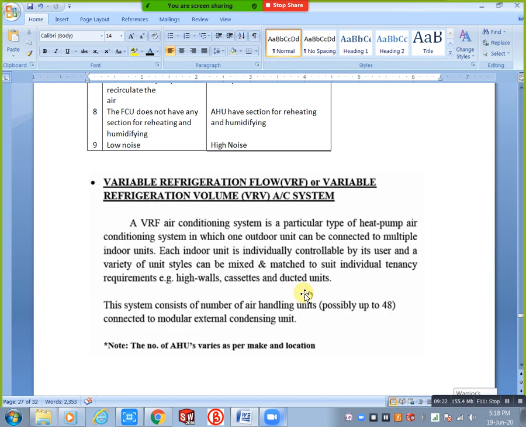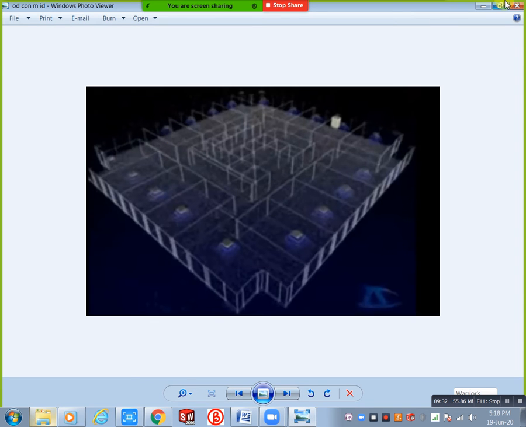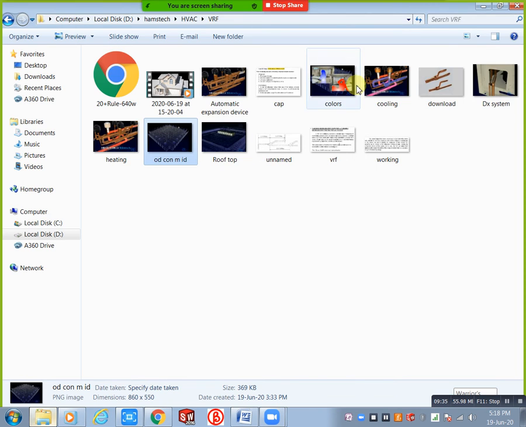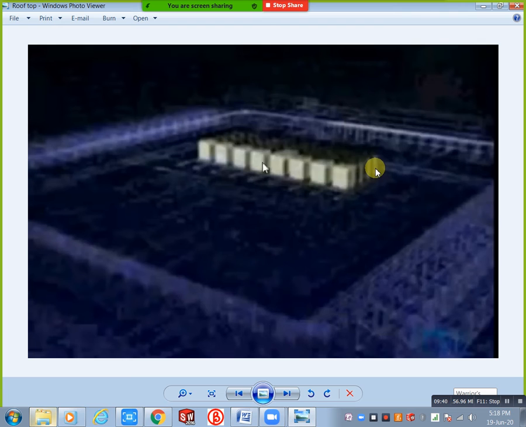Now I will show one simple image. Just you can see this one. This is a rooftop actually. Here we have a number of outdoor units. See, 1 2 3 4 5 6 7 8, totally 8 outdoor units are there, and here we have rows also. You can place a number of outdoor units here. This is actually a high rise building, very high rise. Each floor is controlled by one outdoor unit. You can place the outdoor units here like this.